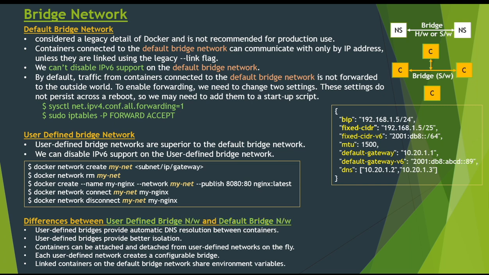So let's see that. First, user-defined bridge networks provide automatic DNS resolution between containers. Containers on the default bridge network can access each other by IP address only, unless we use the --link flag, as we have shown here, but that is also considered a legacy option. On the other hand, in a user-defined bridge network, containers can resolve each other by name or alias.